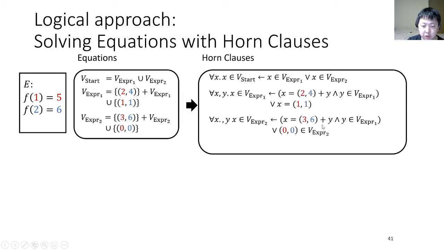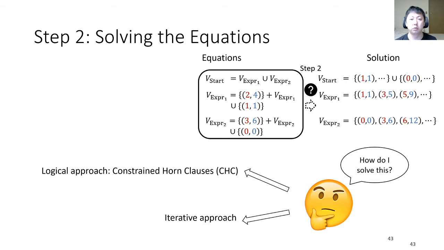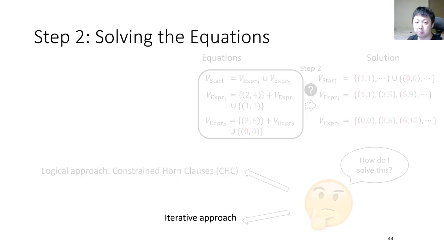At last, we just need to check whether the expected output phi 6 is in the value of v_start by an assertion. The upside of such a problem is that it can be solved by an off-the-shelf constrained Horn clauses solver. However, in general, this problem is undecidable and the solver may time out. Next, let's look at the iterative approach, which provides us a decidable procedure for a decidable fragment of such problems.